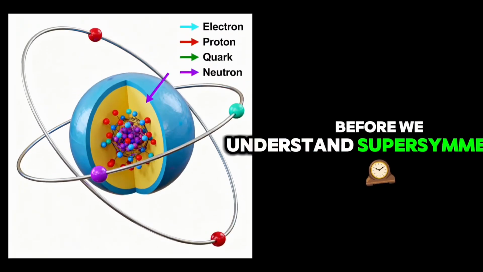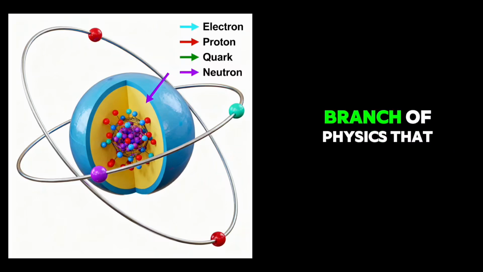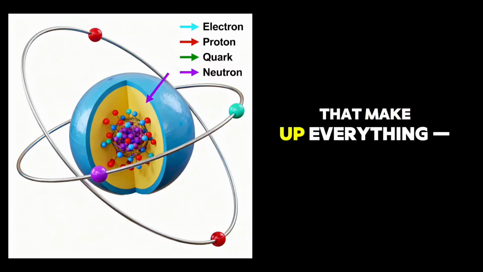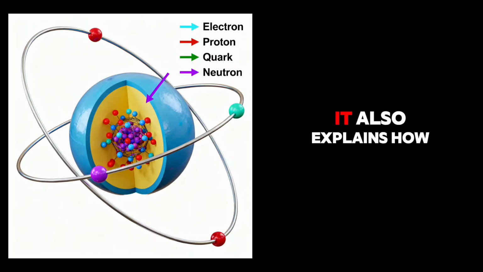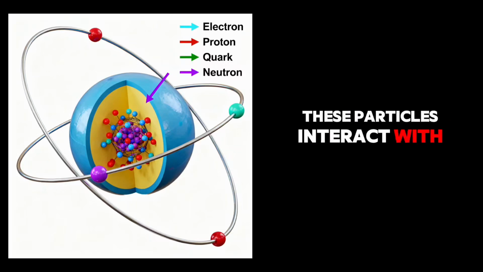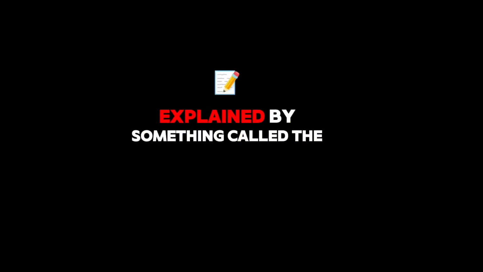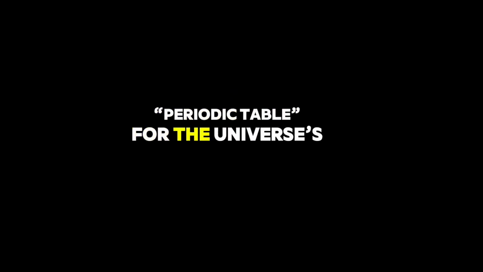What is particle physics? Before we understand supersymmetry, we must know what particle physics means. Particle physics is the branch of physics that studies the smallest particles that make up everything, like electrons, protons, quarks, photons, etc. It also explains how these particles interact with forces such as gravity, electromagnetism, and nuclear forces. These particles and forces together are explained by something called the standard model of particle physics, kind of like a periodic table for the universe's smallest parts.